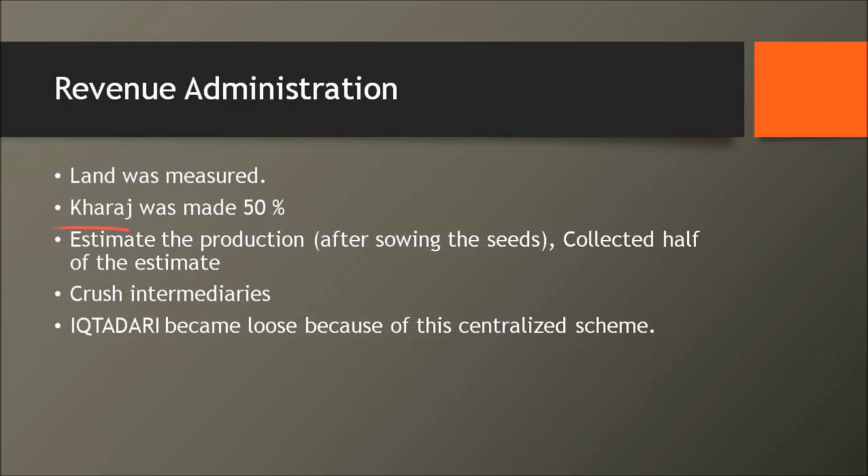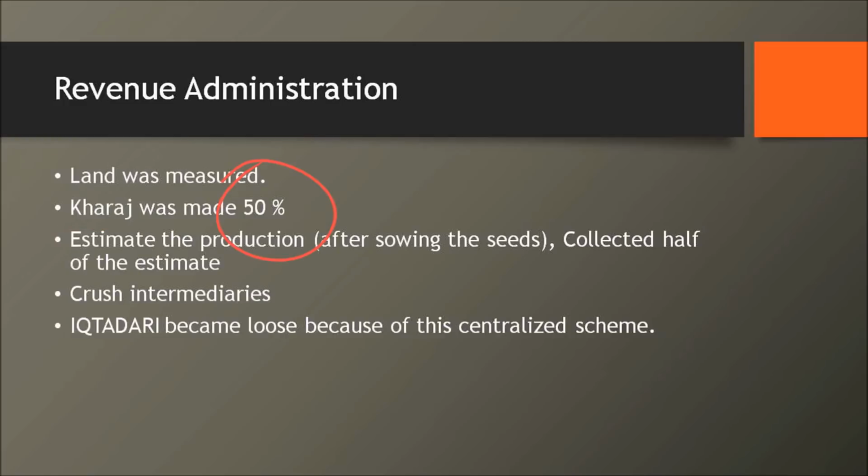One is kharaj, second one is khams. Khams is the war booty. Then you have jizya, which is the money collected from the non-Muslims, and you also have zakat. Zakat is the money that the Muslims give for the charity work. So anyways, kharaj, which was usually 33%, Alauddin Khalji made 50%.